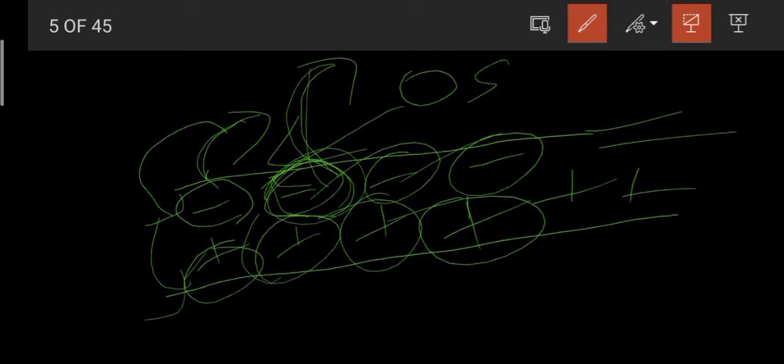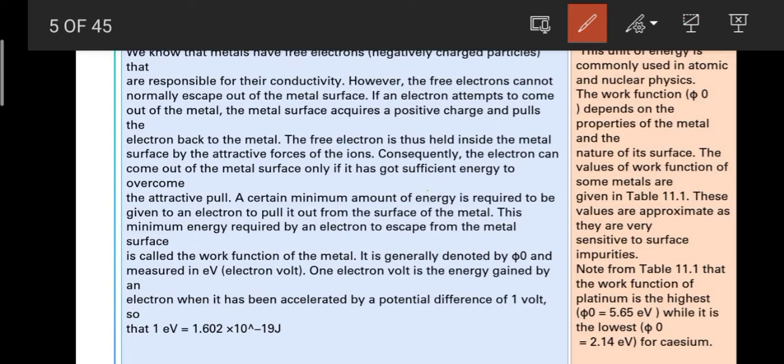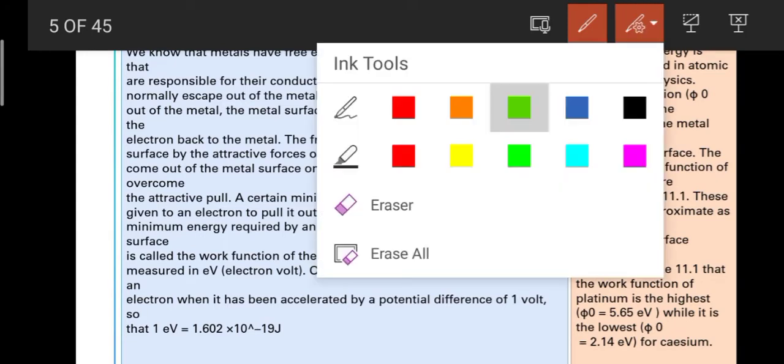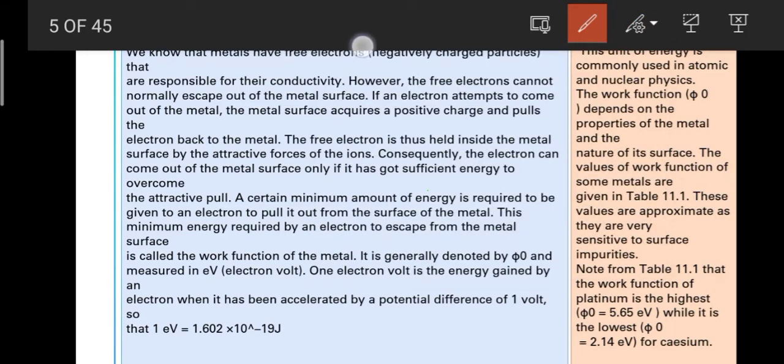So now let's read the text. What is written in the text? Here it is written that we know that metals have free electrons. See, metals have free electrons, negatively charged particles, which are responsible for their conductivity. However, the free electrons cannot normally escape out of the metal, as we have just seen. I hope you are understanding the text easily now, as I have explained it through an example. If an electron attempts to come out of the metal surface, the surface acquires a positive charge and pulls the electron back to the metal, as happened in the case of Santa and Banta.